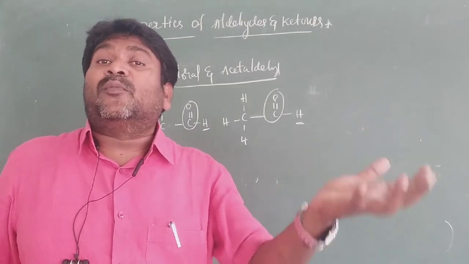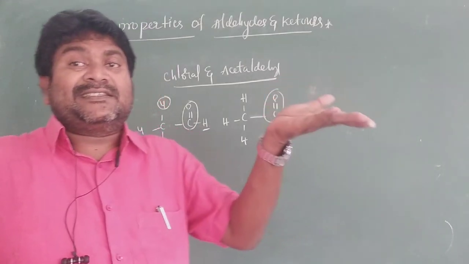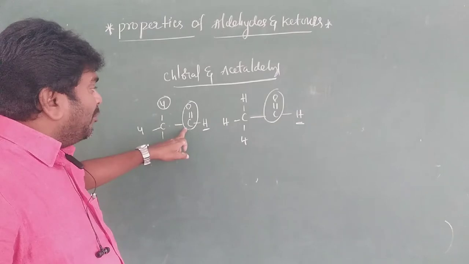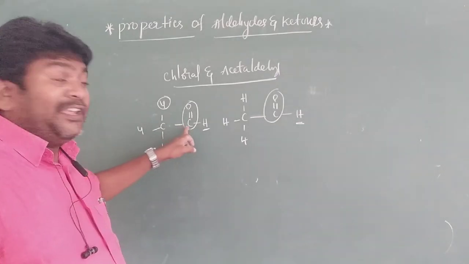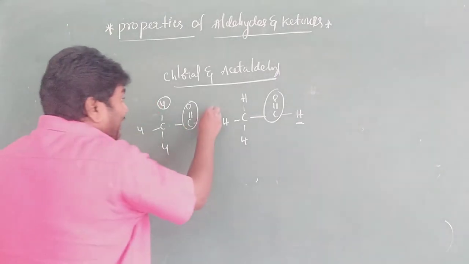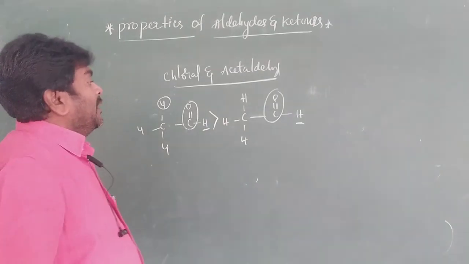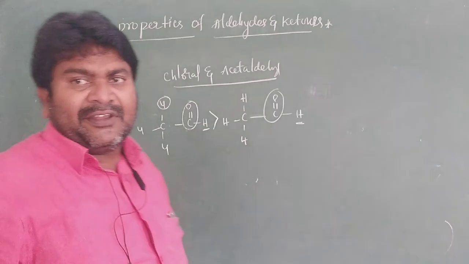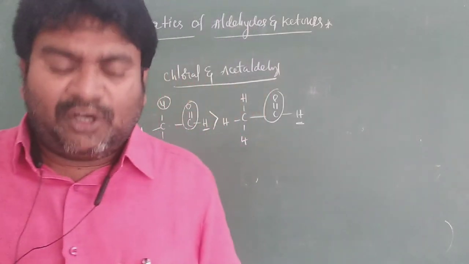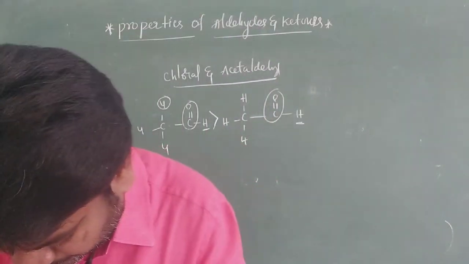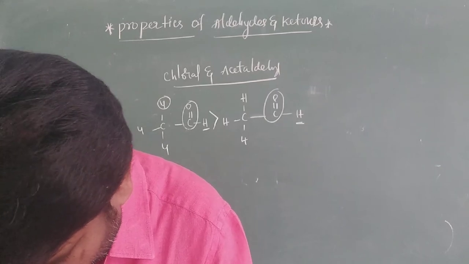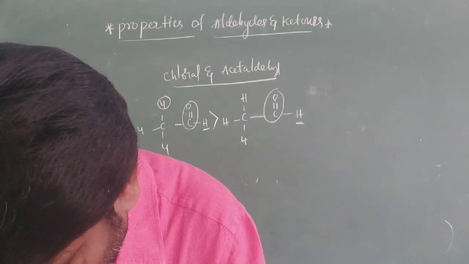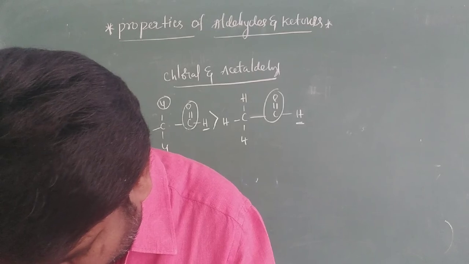Positive charge on the carbonyl carbon increases. When this positive charge increases, automatically reactivity increases. That's why this is more reactive than acetaldehyde. It is very, very important, my dear students. You have to remember. Okay, next one.